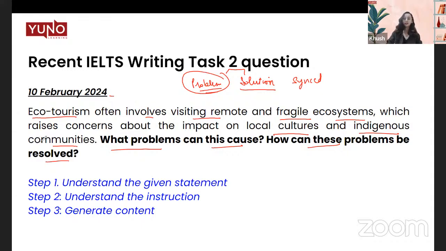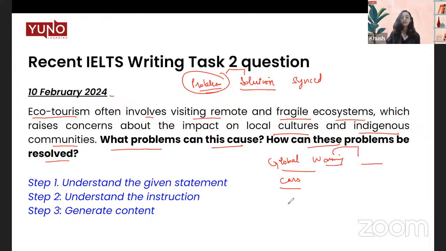For example, let's take another example of an essay, global warming. We can take the example that people are using so many cars these days, right? So we can ask, what are the problems with using so many cars? We can talk about global warming, one of the factors, right? Now, how do I give the solution to this? It should be synced.